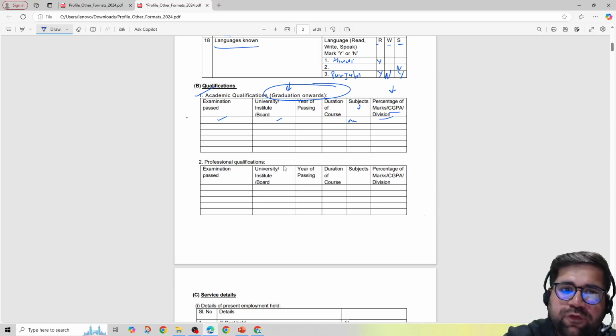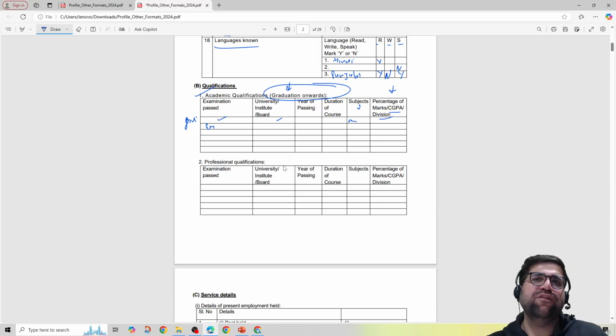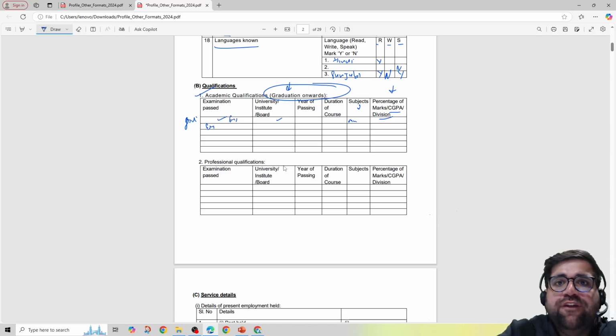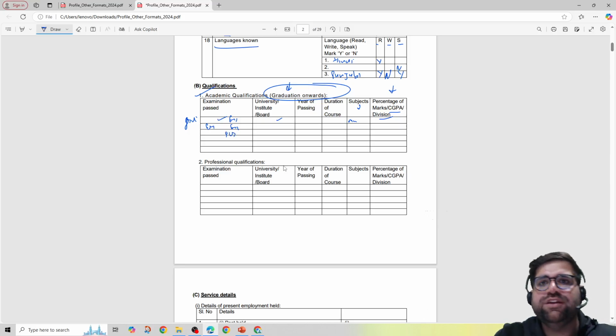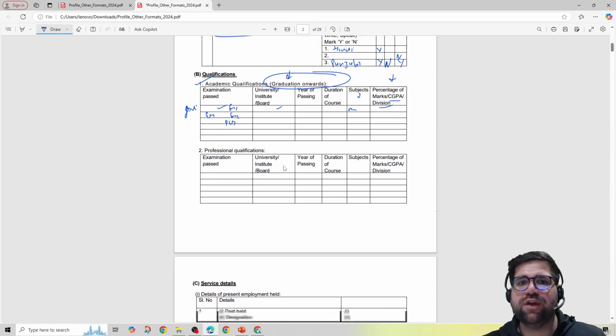So first you have to fill your graduation, then my friends you have to write your post graduation if you have done any. And many times students also do double graduation. So write that particular degree which you have completed first, then move on to the next degree which you have done later. Okay, so this is my graduation one. If you have done a second graduation, then you can write it over here, then your post graduation like this. Okay, simple stuff, nothing fancy, basic details you have to fill.